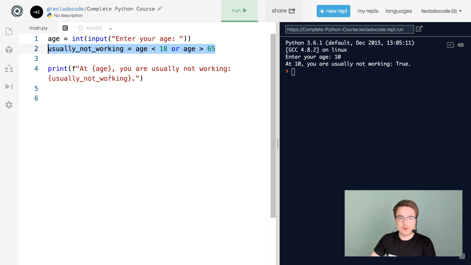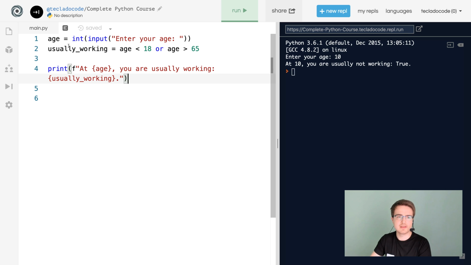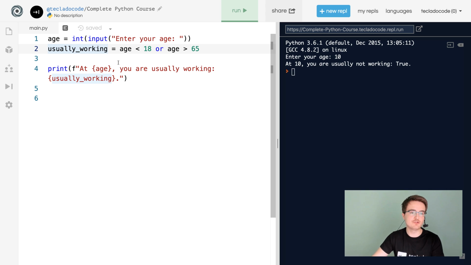Now, there is a small problem with this Boolean. Usually, you don't want to write Booleans as negatives because it can get quite confusing to read later on. So, ideally, you would want to have usually working instead. If you have a Boolean like this, then it's easier to think about. Just the same way that in English, double negatives can get quite confusing. In programming, working with negatives is an added strain on your brain that you want to avoid generally.